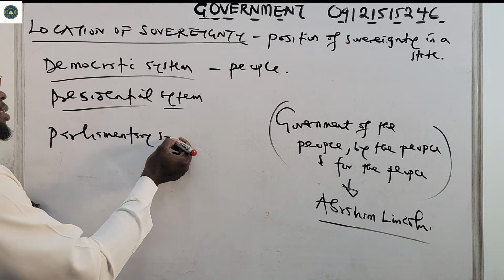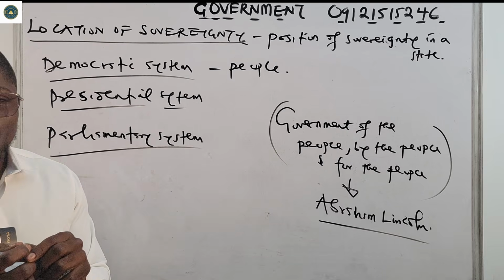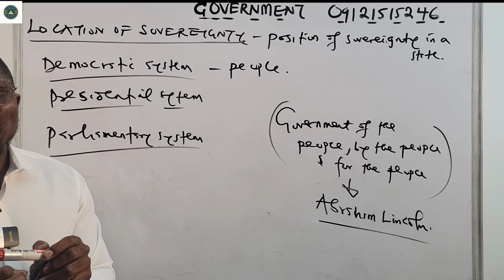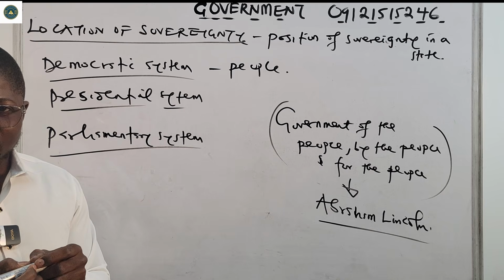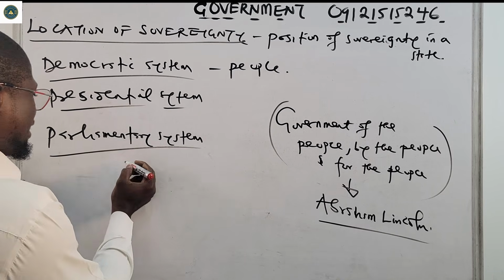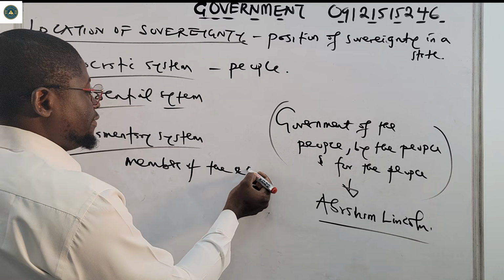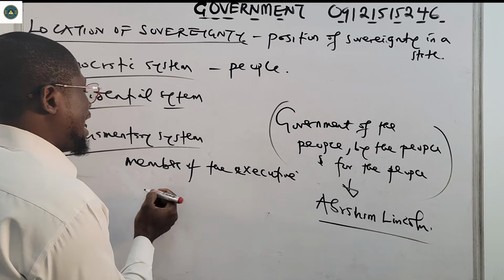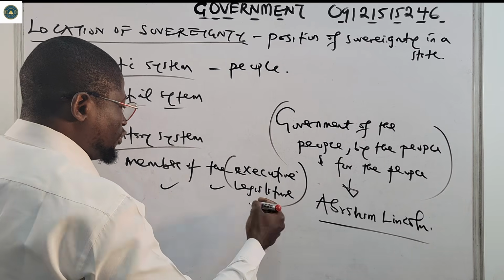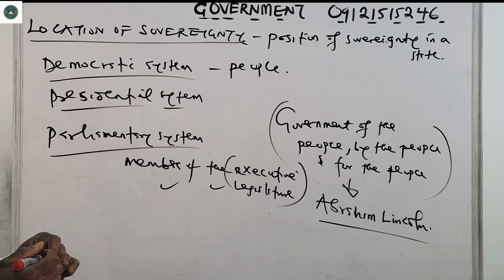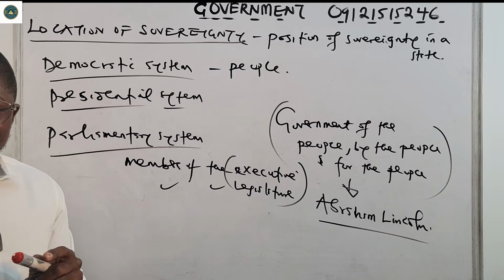In the parliamentary system of government, there's something called a fusion of power. Fusion of power is highly obtainable in a parliamentary system of government. This means that the members of the executive are also members of the legislature. So in the parliamentary system, there's fusion of power between the executive and the legislature.